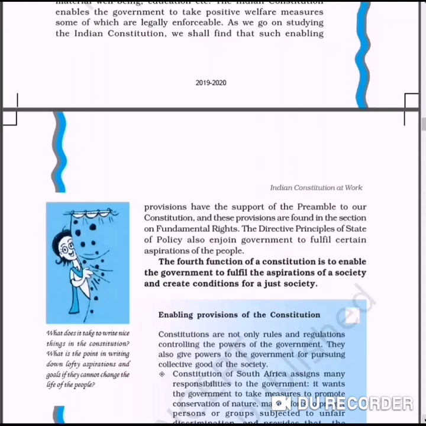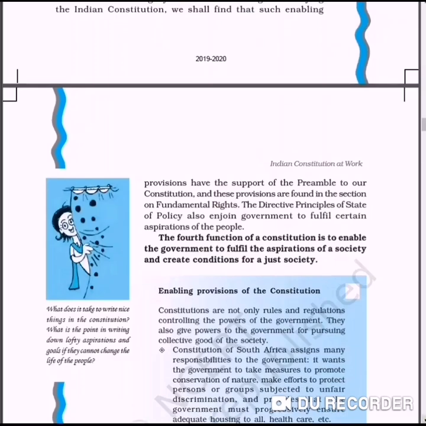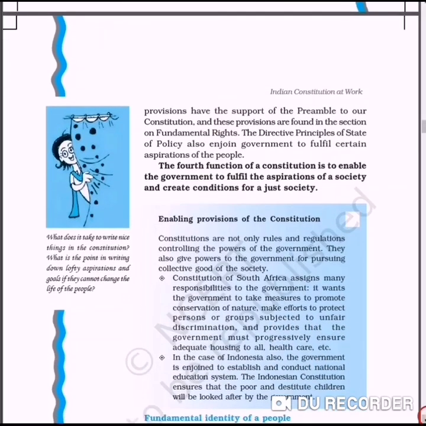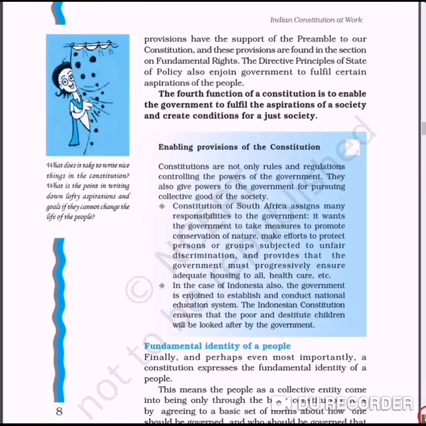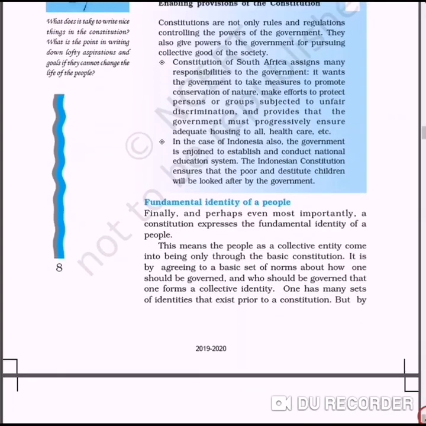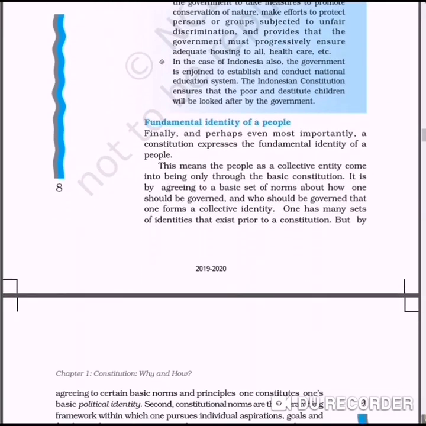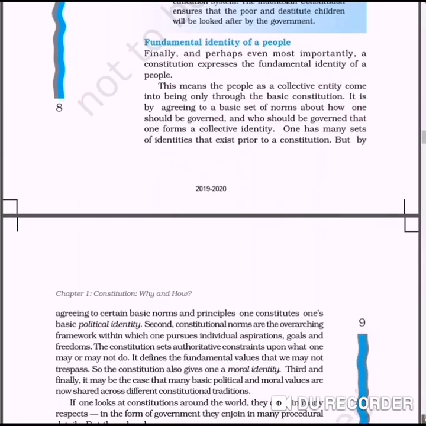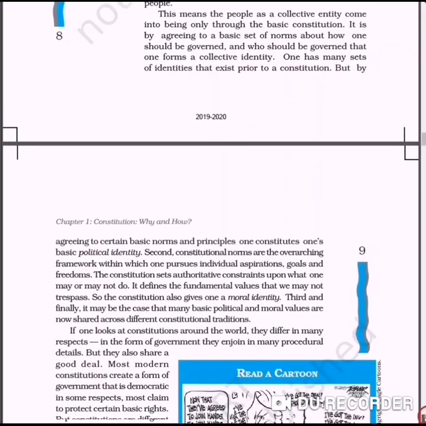It is not inclined towards a special sect or caste of the society, but it gives justice to all people without any discrimination. So the Constitution of India, we will discuss how it was framed. Actually, the Constitution of India was framed by the Constituent Assembly. We will deal with the making of the Constitution in the next portion.